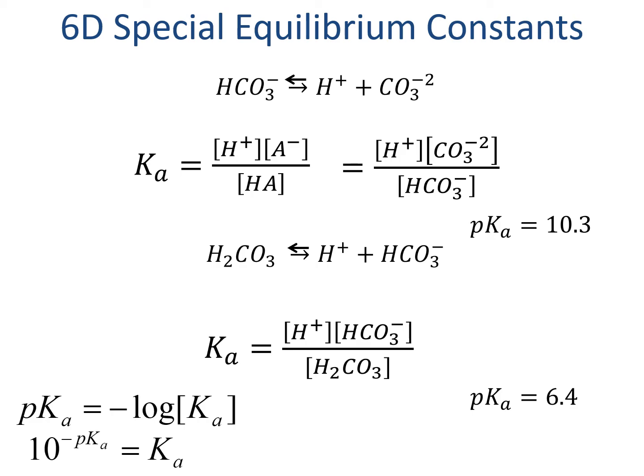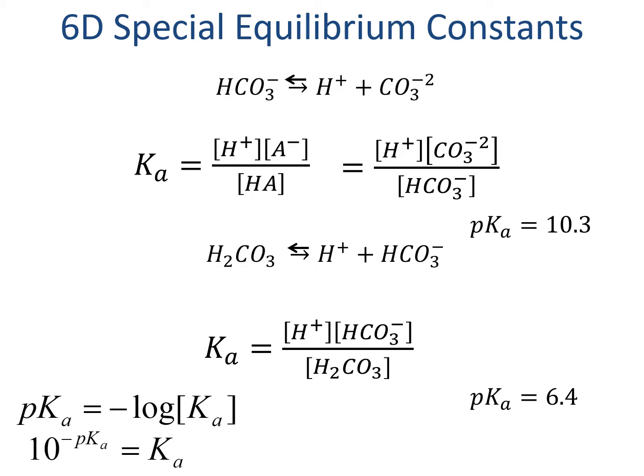The Ka equations that are given are also really important for understanding coral bleaching because they relate to the concentrations of carbonate, which corals use to make their calcium carbonate skeletons, with bicarbonate and carbonic acid, which are other related forms in water. So the pKa of the top relationship is 10.3 as shown, and the pKa of the bottom relationship is 6.4.